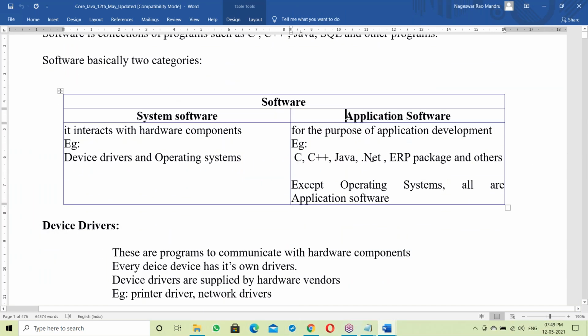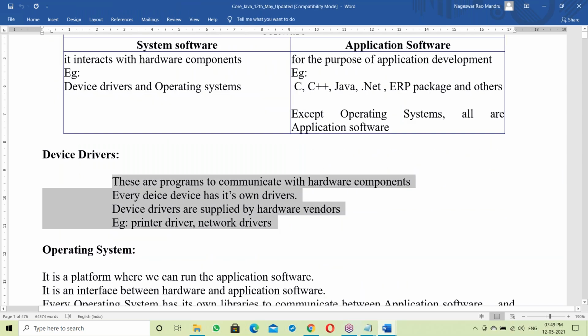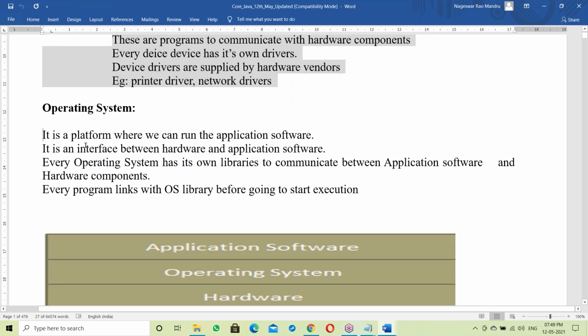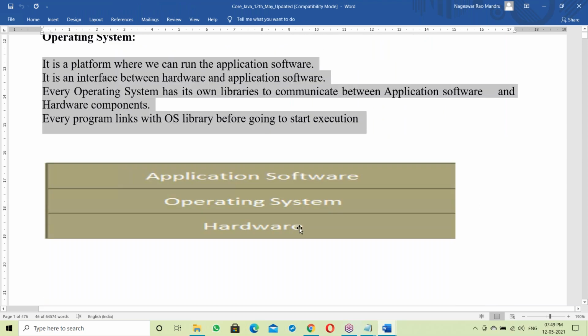Before going to application software, about system software: device drivers, OS. These are the hardware components. Well, this is our topic, the OS topic. See this: hardware, operating system, application software. On top of the hardware layer is the OS layer, and on top of it, application software. See here, same points explained. It's a platform where we can run application software.